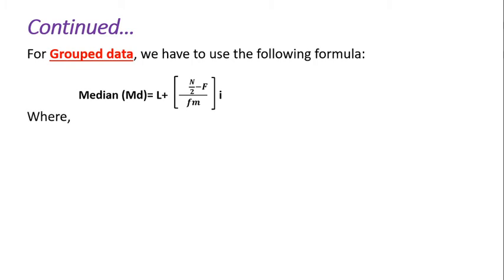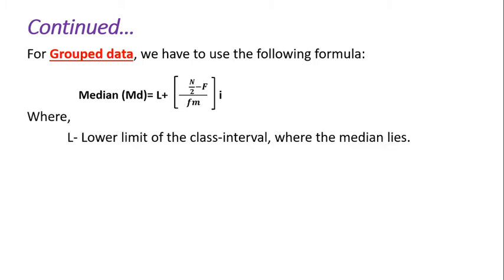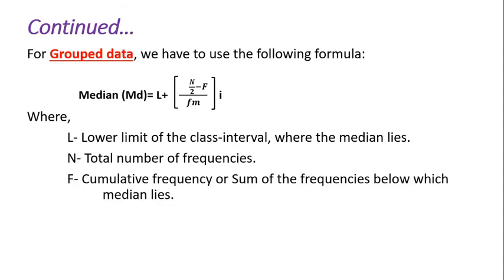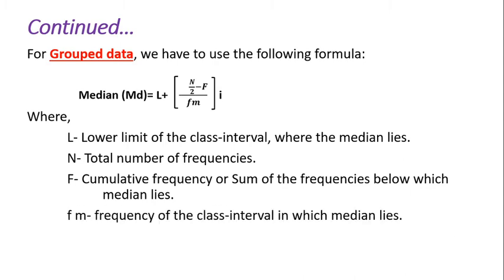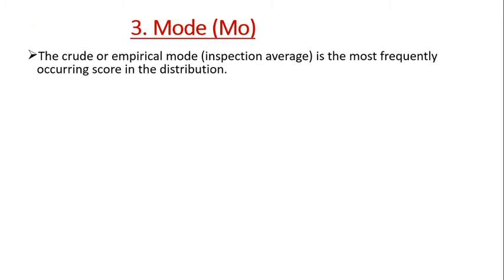Now what is L? L is the lower limit of the class interval where the median lies. N is the total number of frequencies. F is the cumulative frequency, or the sum of the frequencies below the class in which the median lies. Fm is the frequency of the class interval in which the median lies. And i is the size of the class interval.